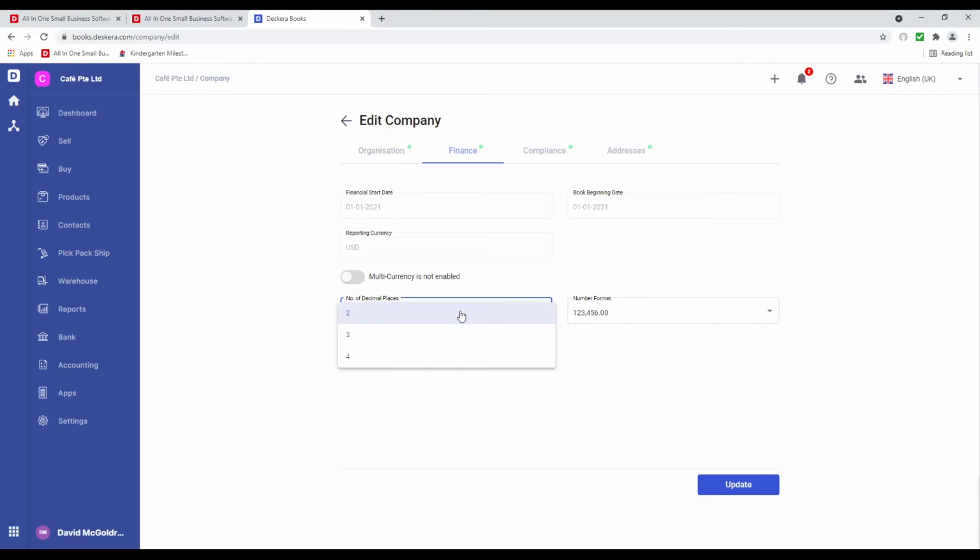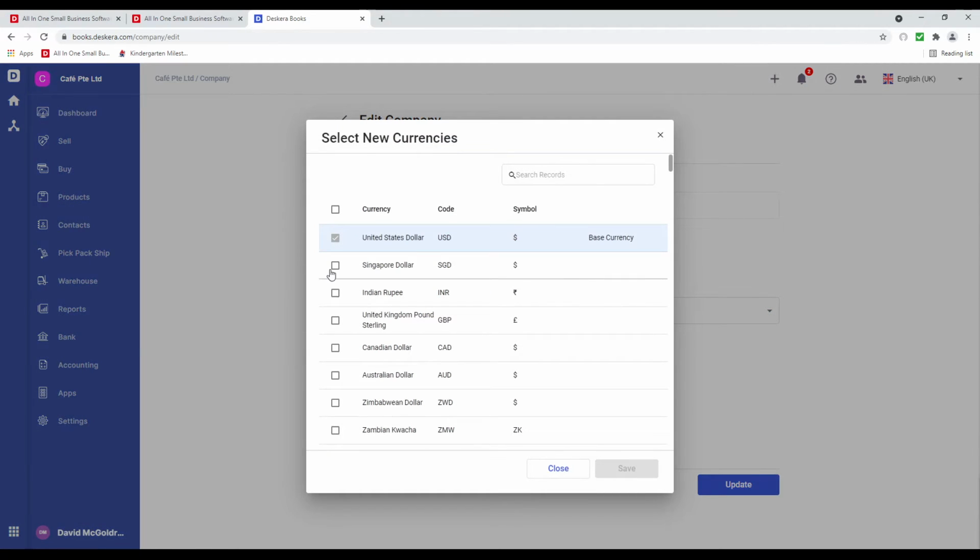Please take note, if you go to 4, you cannot go back to 3 or 2. So remember, if you go up, you can go up, but if you want to go back down, you cannot go back down. Number formatting, so if you need to change it, this is where it is. You can enable multi-currency. So for example, if I want to enable Canadian dollar, I can do that and save.